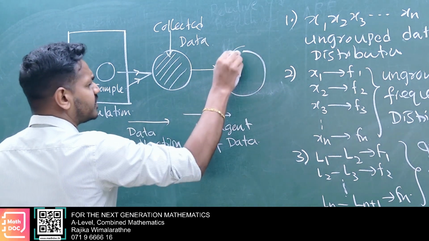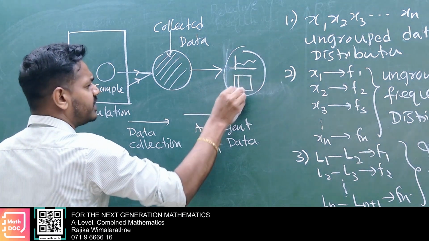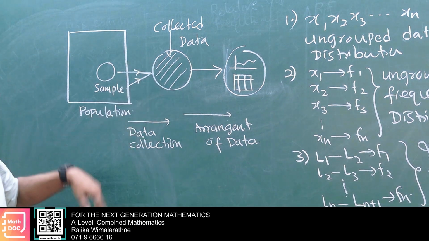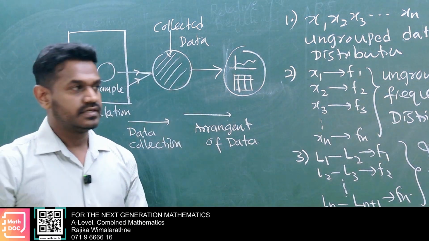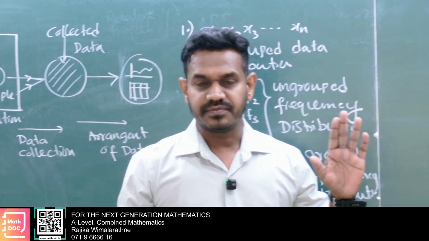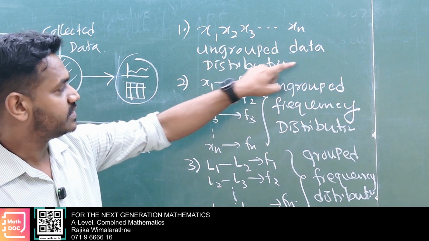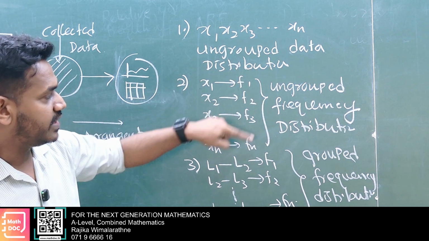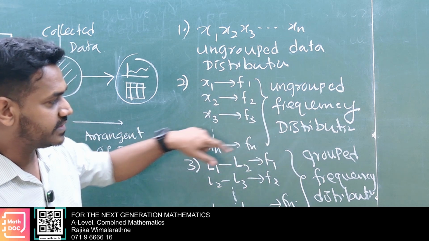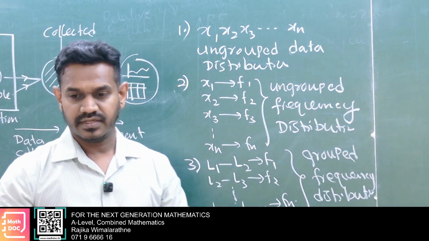Here there can be a graph, no? There can be a graph. There can be a table. Likewise, we can arrange it. Here is just the collected data, then we have to arrange it. Especially, that arrangement has three different types. Put this: here this type, ungrouped data distribution. Here this type, grouped frequency distribution. And this type, grouped frequency distribution. Okay, just write.